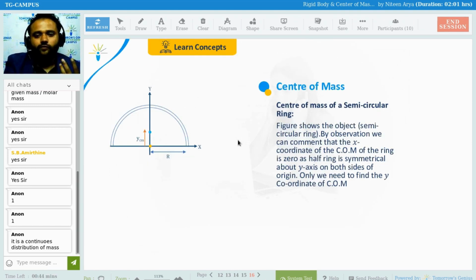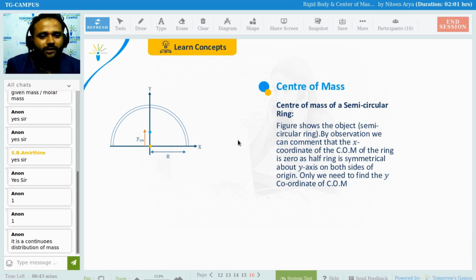Okay, so now we are going to find the center of mass for different things. First of all, we are going to discuss the center of mass for a semicircular ring. Just quickly go through this, because then we are going to hurry to the cavity ring.